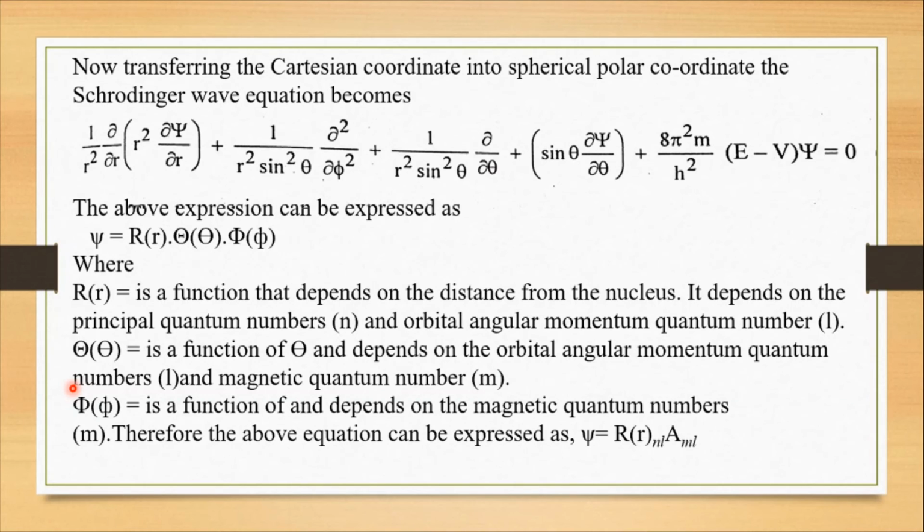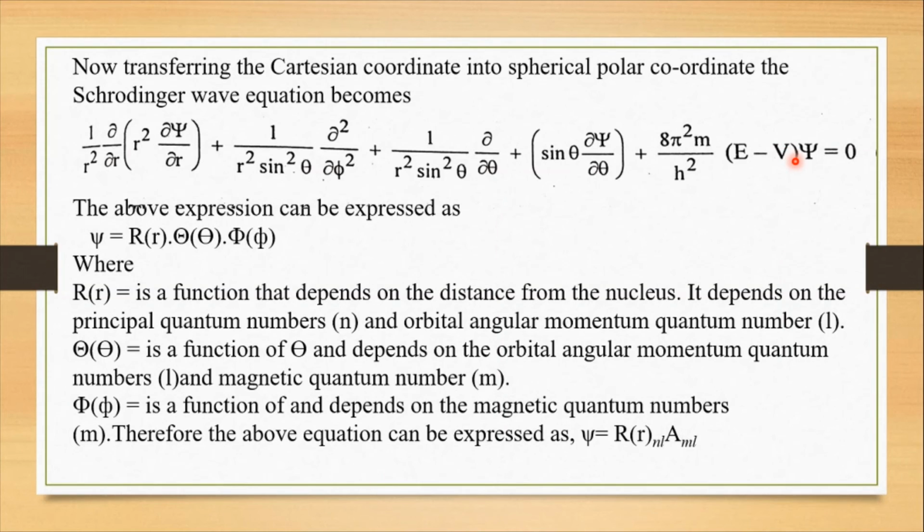Now transforming this from Cartesian coordinates into spherical polar coordinates, the Schrodinger wave equation is 1 upon r square del by del r into bracket r square del psi upon del r, plus 1 upon r square sin square theta del square psi upon del phi square, plus 1 upon r square sin theta del by del theta into bracket sin theta del psi upon del theta, plus 8 pi square m upon h square into bracket E minus V into psi is equal to 0.